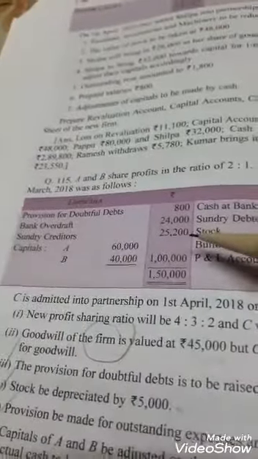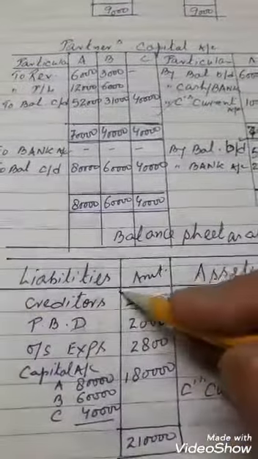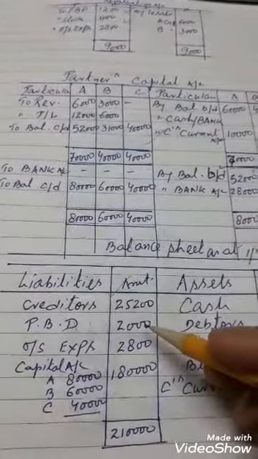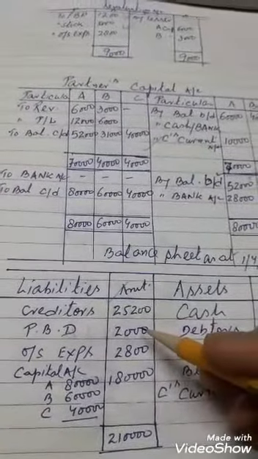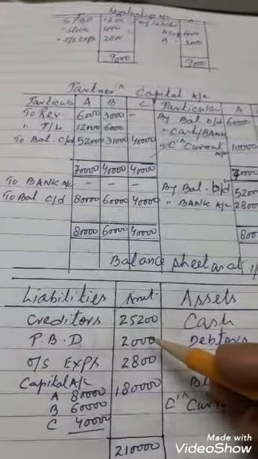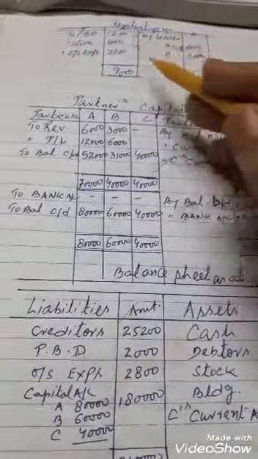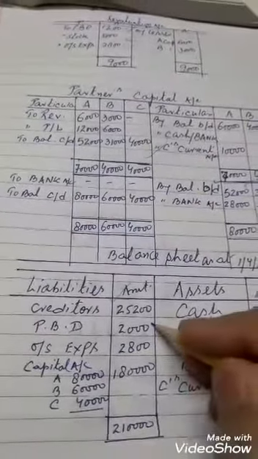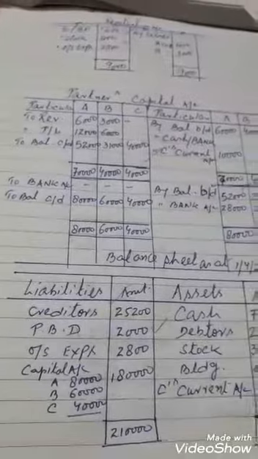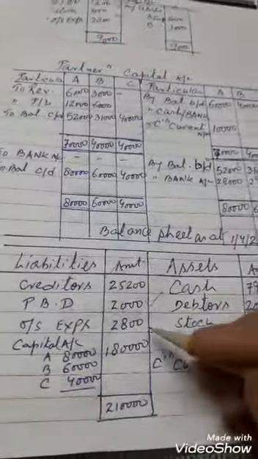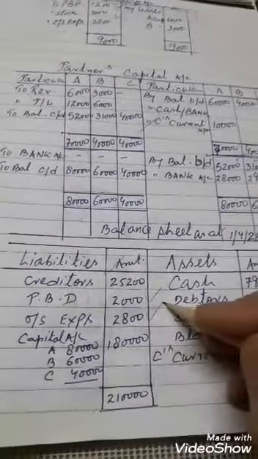I think there is no change in creditors. So creditors 25,200. Already you know that there is an increase in the provision for bad and doubtful debts from 800 to 2,000 as per adjustment. 800 was there, 1,200 more adjustment is there. The total provision for bad and doubtful debts is 2,000. The third adjustment you know very well, outstanding expenses. We will again show the outstanding adjustment.